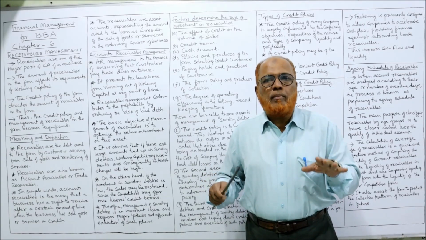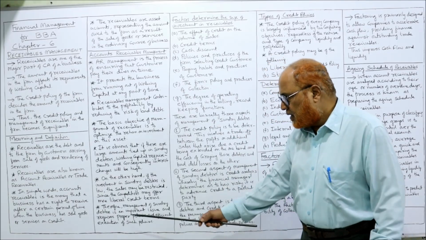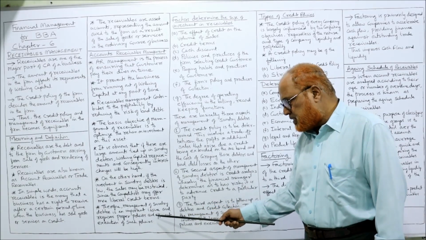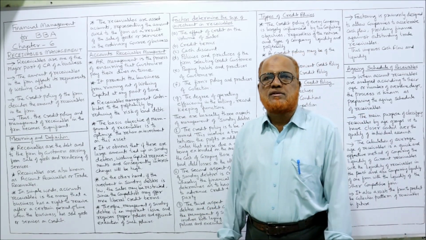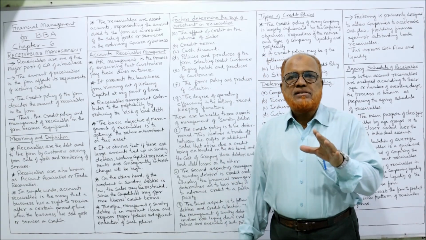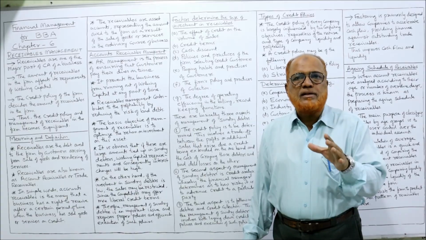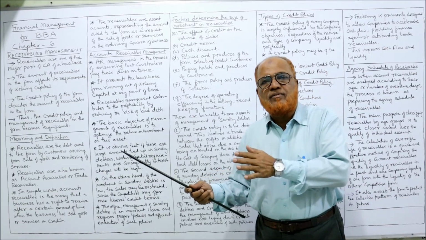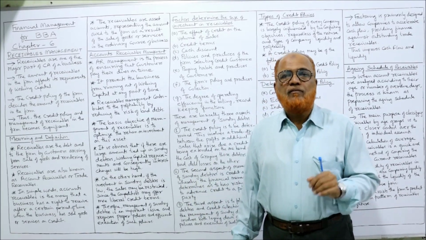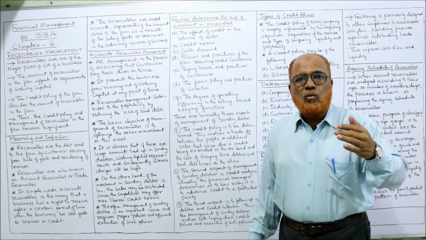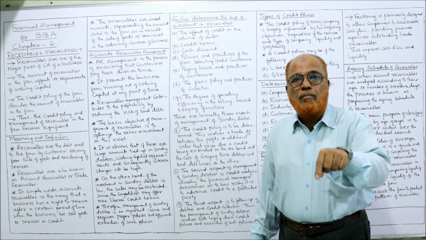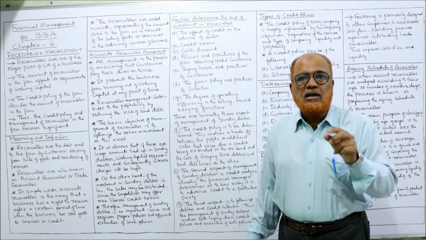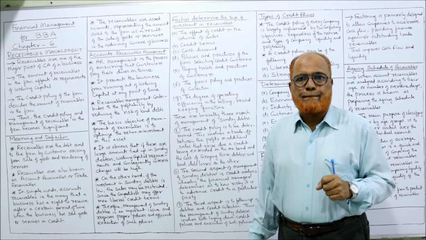There is a procedure how to manage the account receivable. Now, therefore, management of sundry debtors is an important issue and requires proper policies and efficient execution of such policies. That is the reason why the business must follow a credit policy through which we should have neither excessive credit nor very low credit. We have to manage the credit. We have to sell the goods on credit, and at the same time we have to manage it. We have to control it by making some policies, and it will affect the profitability and liquidity.